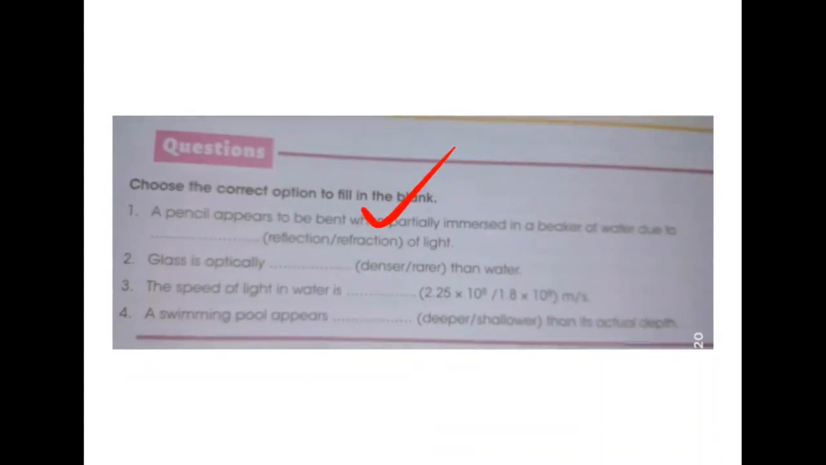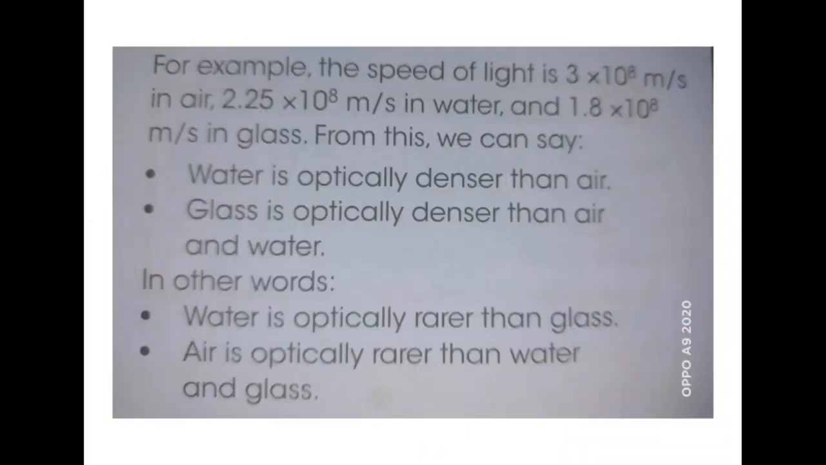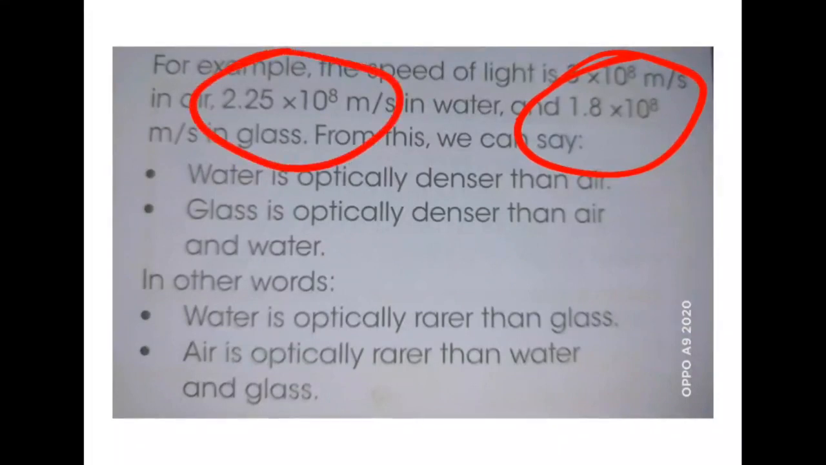So in the note you see what was the speed of light in glass: that is 1.8 × 10 to the power 8 meter per second. In water it is 2.25 × 10 to the power 8 meter per second. So we can say the speed of light in water is more. As the speed of light in water is more, we say that the density of water is less than the density of glass.